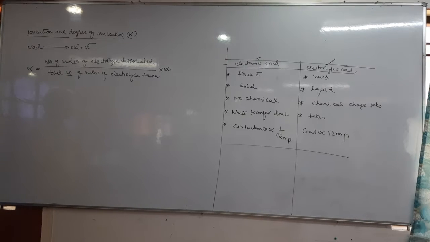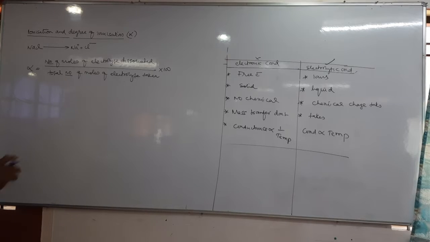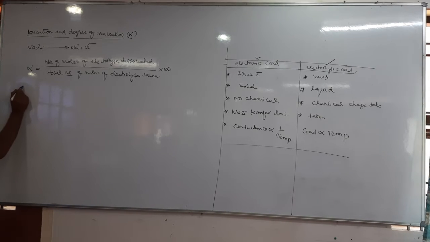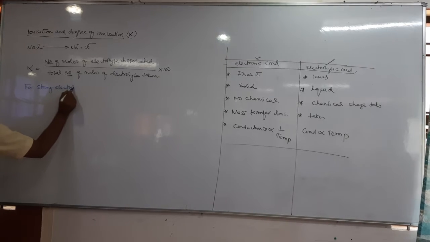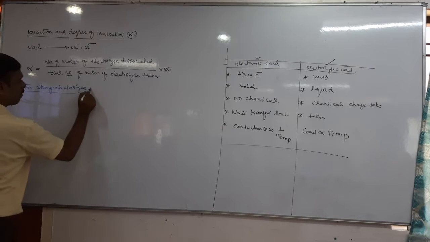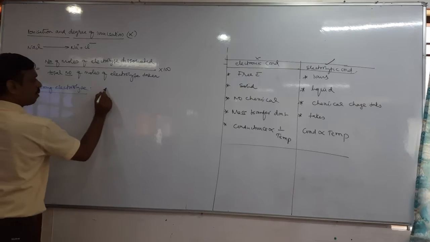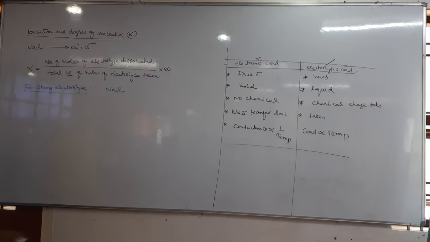Then what is the importance of this alpha? This alpha is very important to identify whether an electrolyte is strong or weak. For example, let us take a strong electrolyte. Can you tell me an example? Take NaCl.